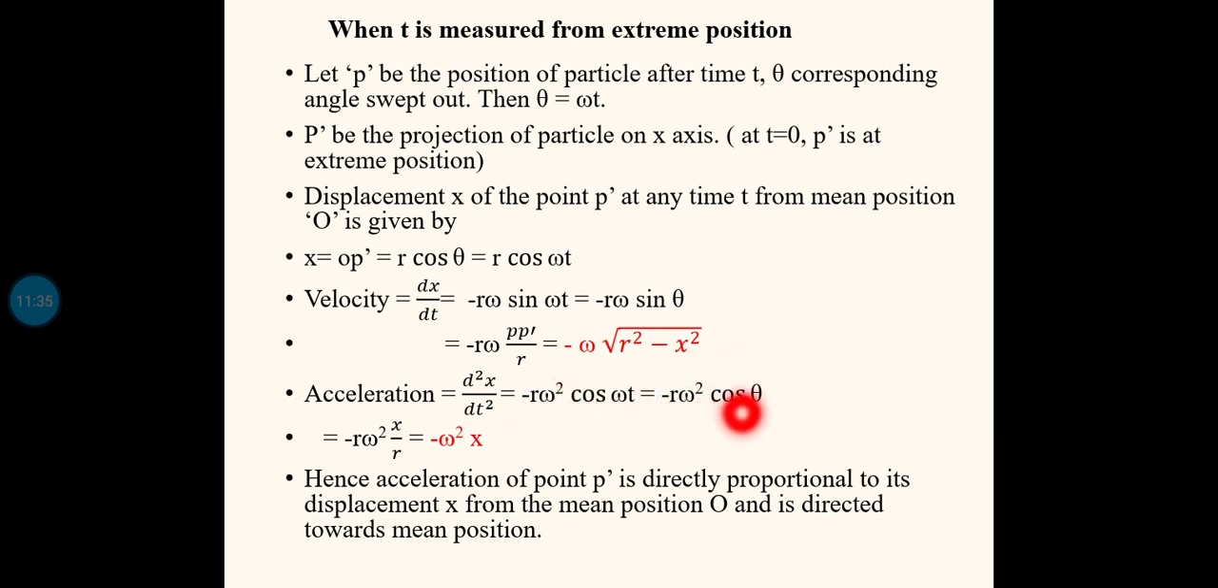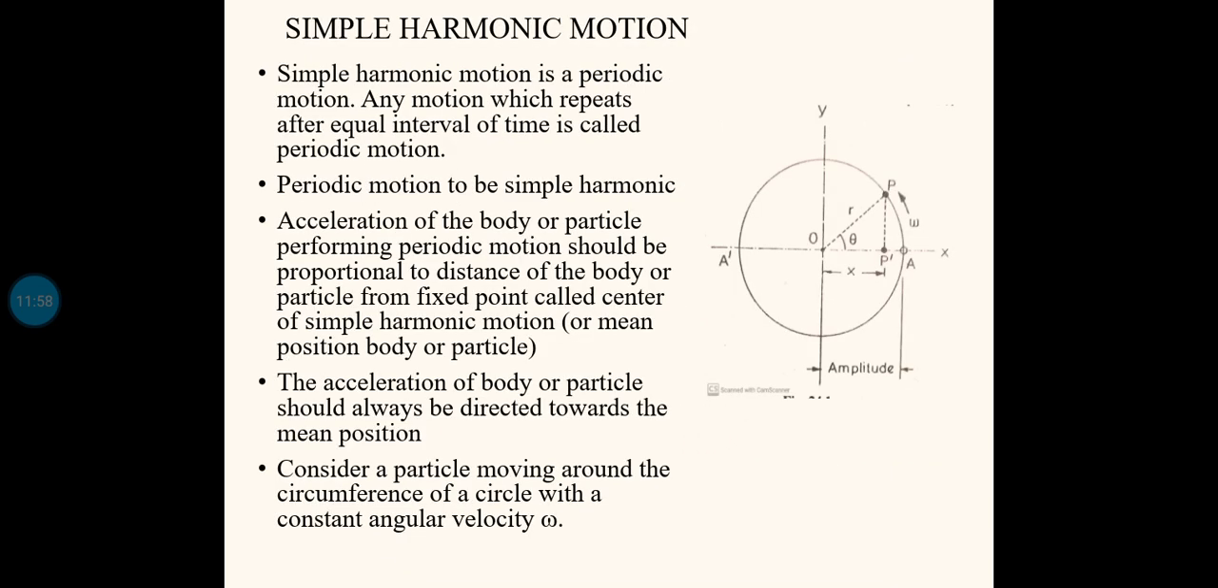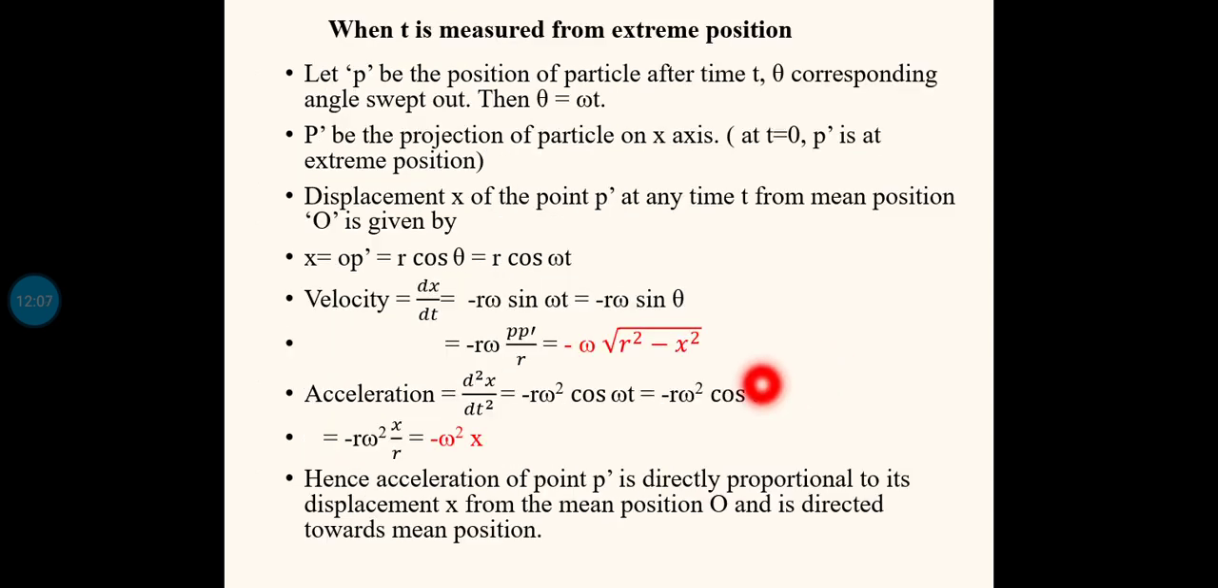This equation we will not usually use, just like the earlier equation. Instead, to find the velocity, we will be using this equation written in red color, that is minus omega root of r square minus x square. Similarly, here also we have to convert this equation in terms of x and r. For that, instead of cos theta, I will substitute from the figure. You can see cos theta equal to x by r, adjacent by hypotenuse. So I will directly substitute x by r here.